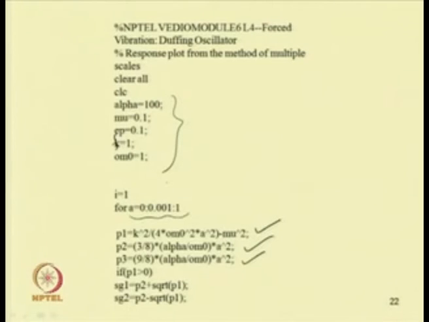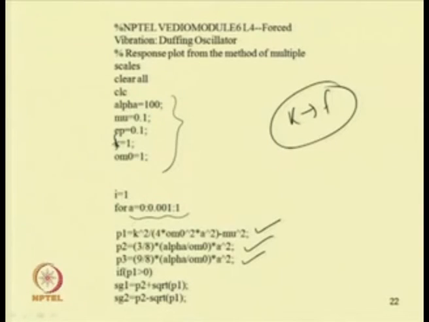In our code we have written k, so this is f. If p 1 is less than 0, then we will have imaginary roots. So, the solution is not feasible. We will have a feasible solution only when p 1 is greater than 0.